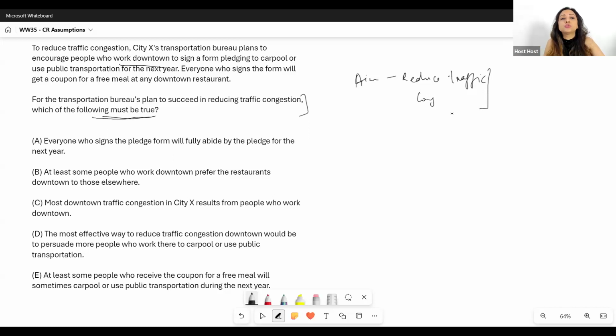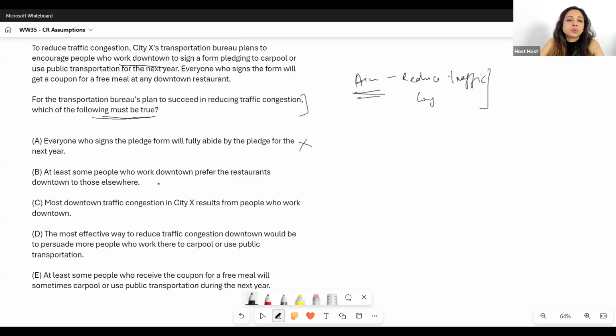No. Even if a few people who sign the form abide by the pledge, even that will reduce traffic. So this is not necessary to be true. It's great, our plan will be very successful if this happens, but this is not necessary. My plan is to reduce traffic. Even if I reduce it by a little bit, my plan will succeed. That is why I say aim is very important. What is the aim? The exact words of the aim are very important.